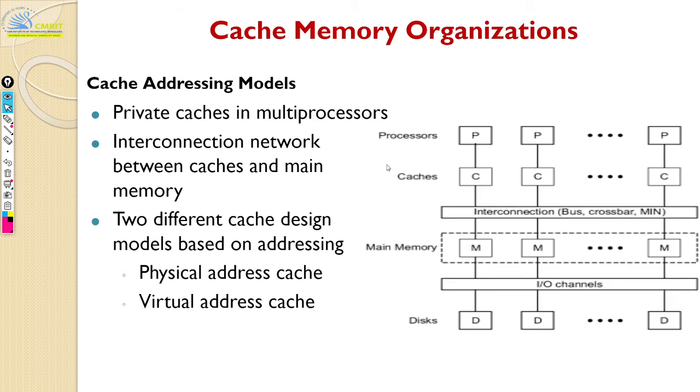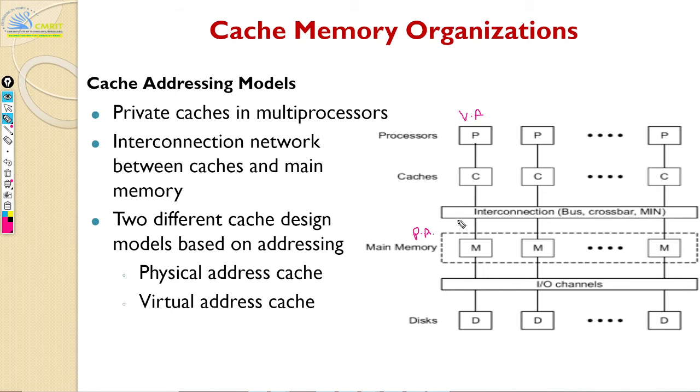Now coming to cache, you have two options: either make it a physical address cache or a virtual address cache. The reason for this confusion is that your processor understands only virtual addresses, and main memory understands only physical addresses. Cache is in between, so you have these two options.